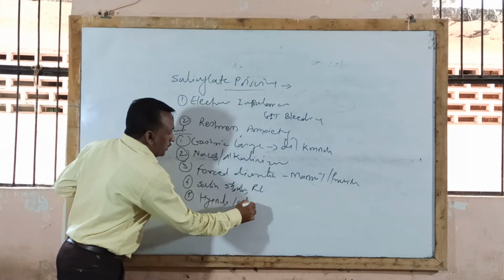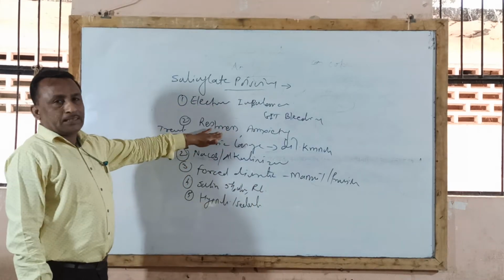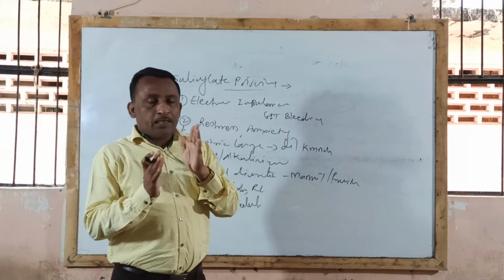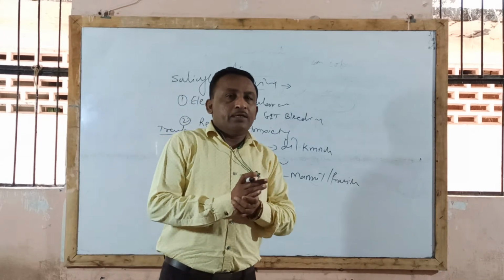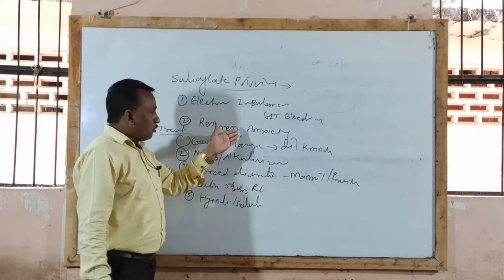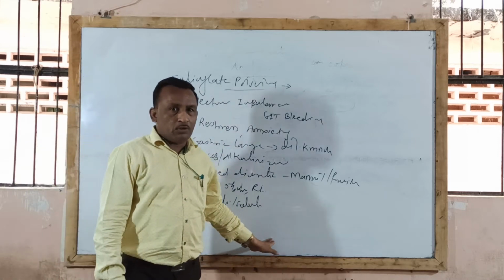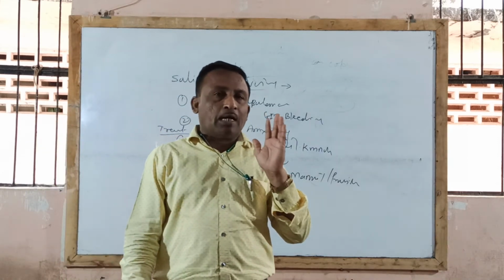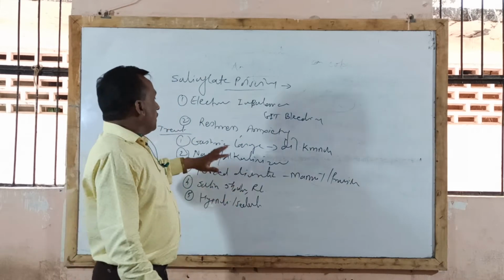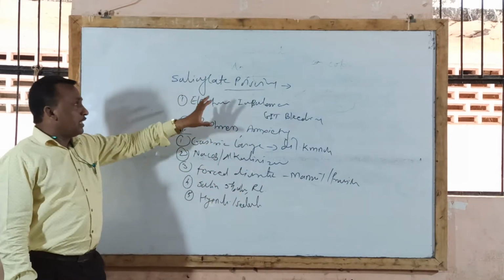Now, hypnotic and sedative drugs relieve this restlessness condition or anxiety. The patient has become restless, so in order to treat this symptom, generally hypnotic and sedative drugs are given to the patient to produce a calming effect. So this is the line of treatment used in salicylate poisoning.